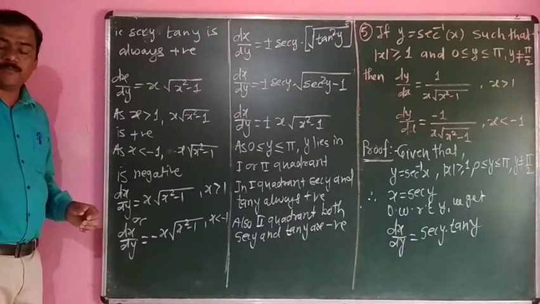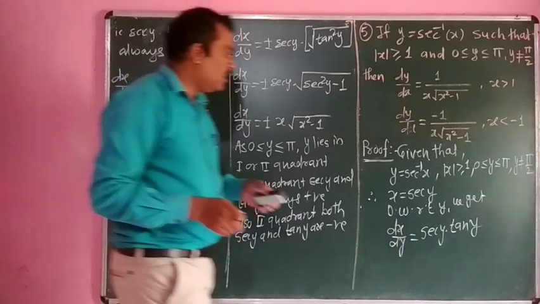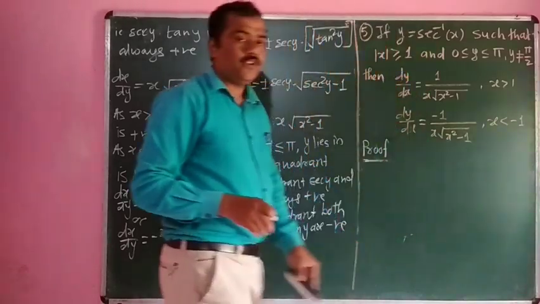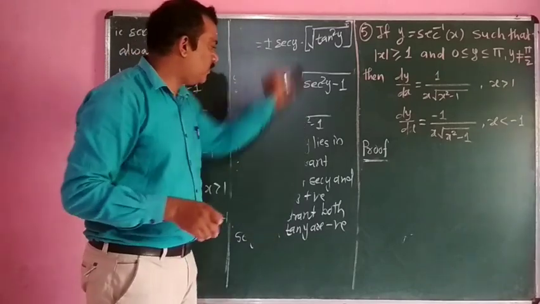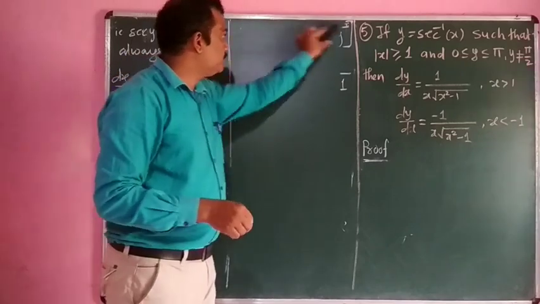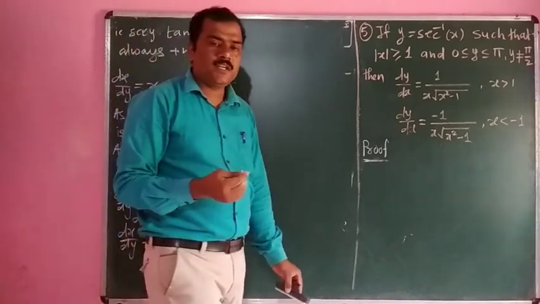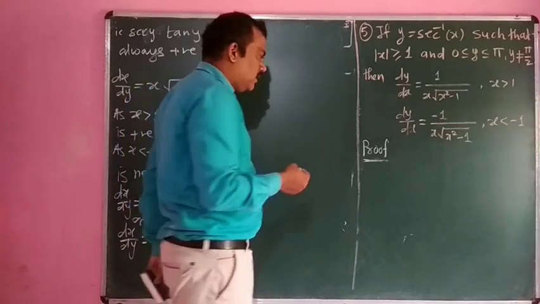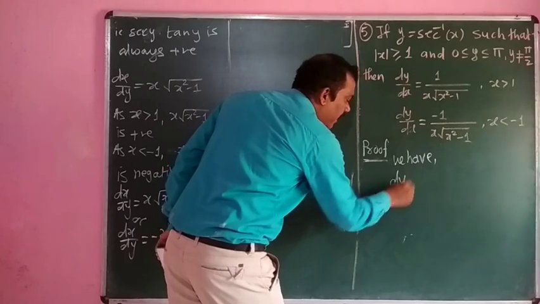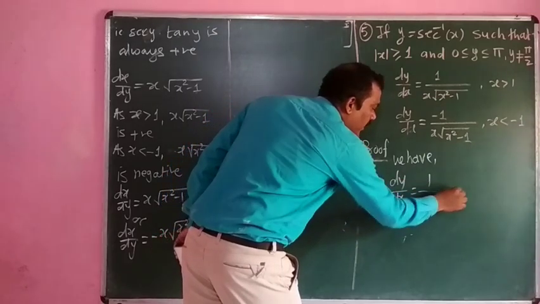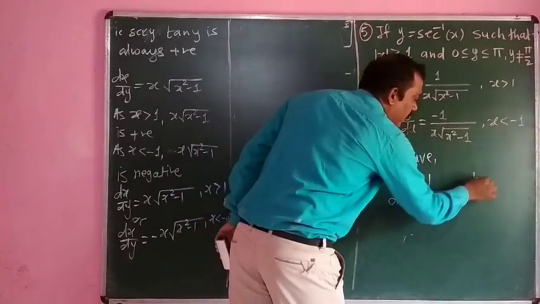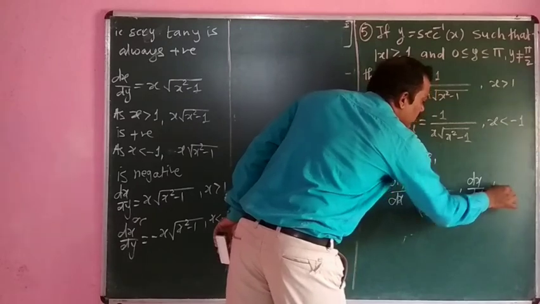Also we have to know the theorem related to derivatives of inverse functions. We have to use this theorem. What does the theorem say? We have dy by dx is equal to 1 upon dx by dy, with dx by dy not equal to 0.